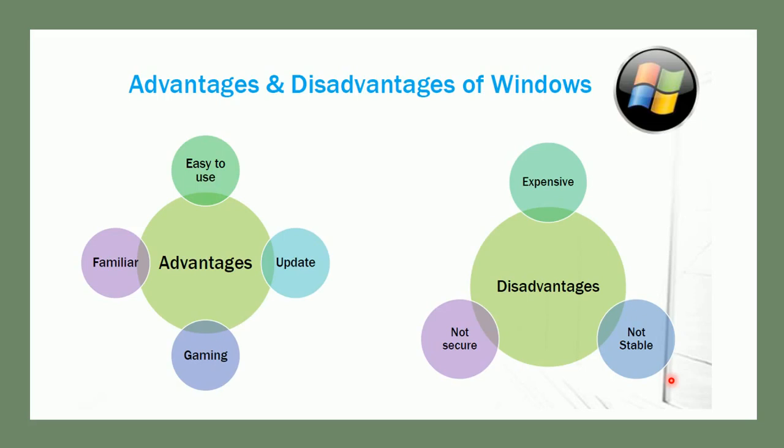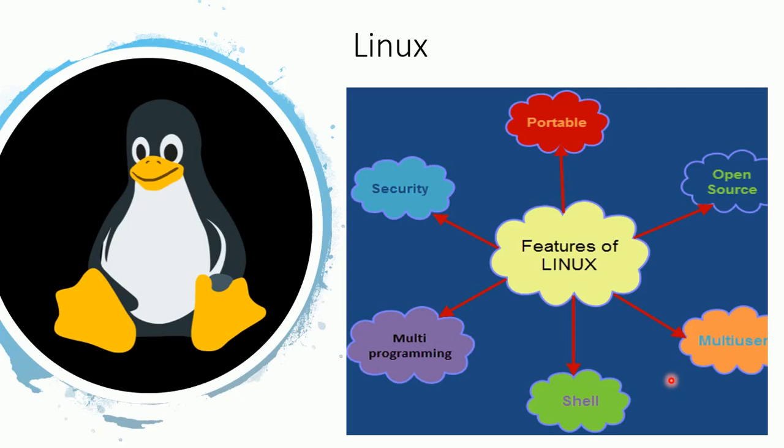However, licensed Windows is expensive, and Windows is considered to be less stable and secure as compared to Linux due to its security protocols. Then we have Linux. Linux was developed by Linus Benedict and was launched in 1992. Linux is a command line interface based system. The code of Linux is freely available to everyone on the internet, and therefore loads of people have created their own versions of Linux such as Debian, Red Hat, SUSE, Slackware, Gentoo and Ubuntu.